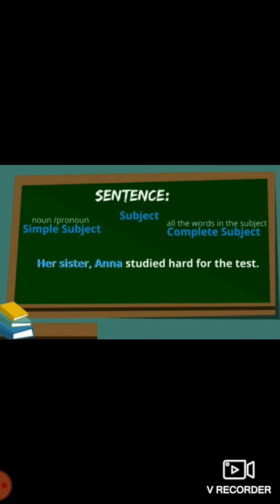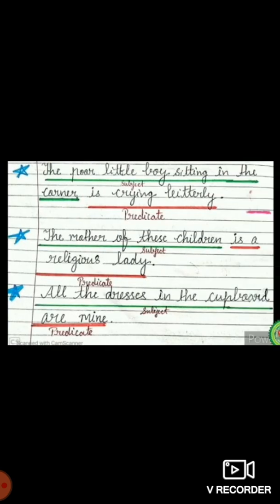Here: Her sister Anna studied hard for the test. Her sister Anna is complex and Anna is simply the simple subject. So what we need to add on, her sister Anna is our subject and studied hard for the test is our predicate. Here see a few more examples which can confuse the kids. The poor little boy sitting in the corner is our subject and is crying literally and bitterly is our predicate.